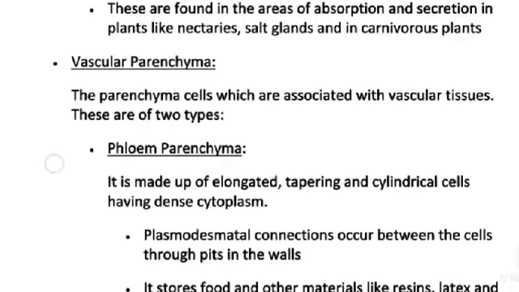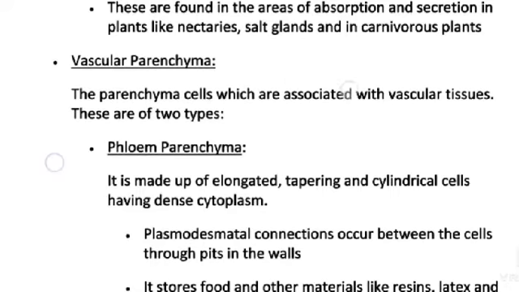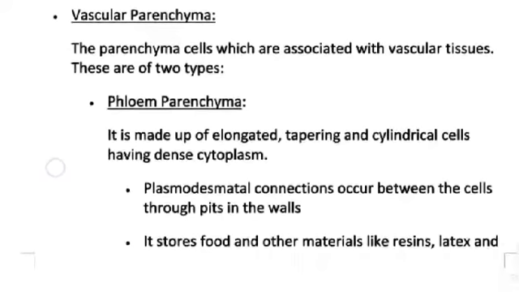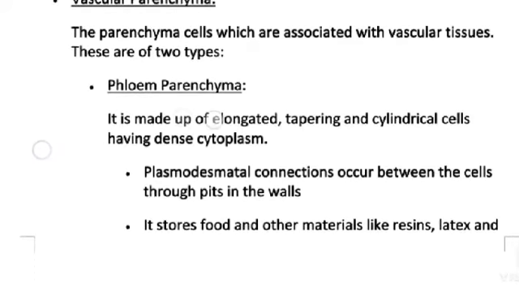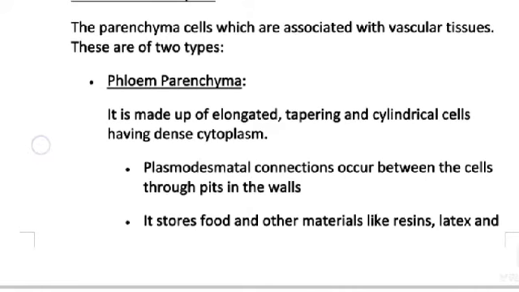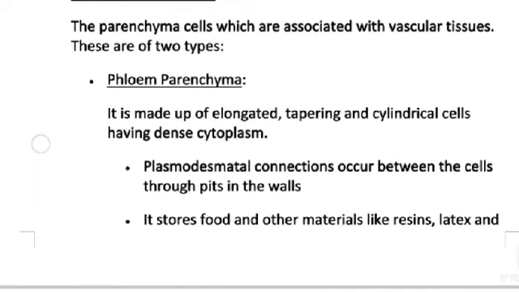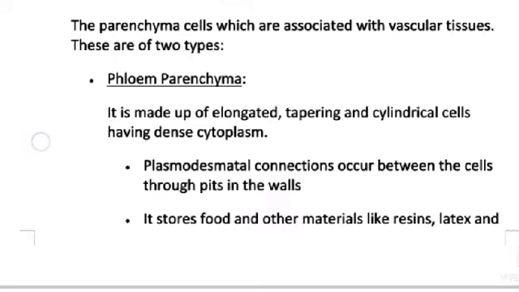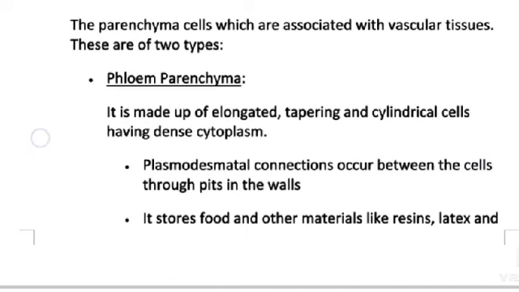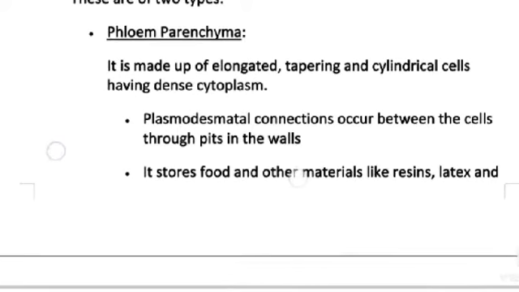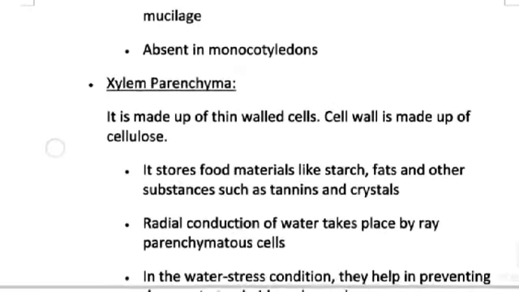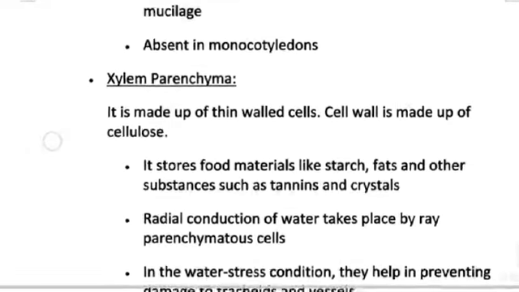Vascular parenchyma. The parenchyma cells which are associated with the vascular tissues. These are of two types. Phloem parenchyma. It is made up of elongated, tapering, and cylindrical cells having dense cytoplasm. Plasmodesmatal connections occur between the cells through pits in the wall. It stores food and other materials like resin, latex, and mucilage, and is absent in monocotyledons.